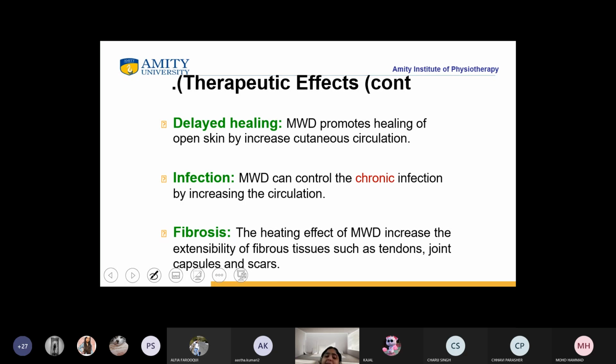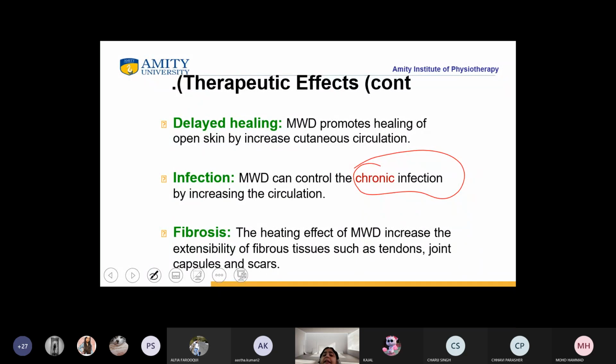Okay. Next is infection. But let me tell you, in case of infection, you only and only have to focus when it is a chronic infection. Why not acute infection? Because in case of acute infection, there are already so many macrophages, inflammatory responses, and inflammatory mediators circulating. If you apply MWD at that particular time, the vasodilatation would be so severe that the infection may increase.